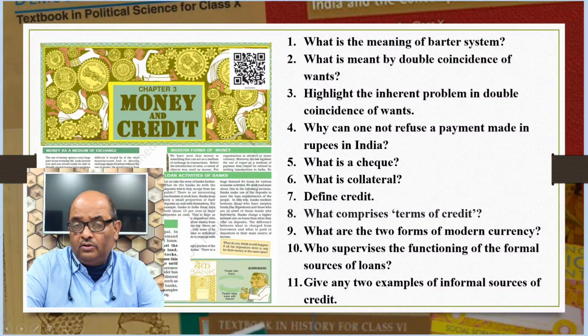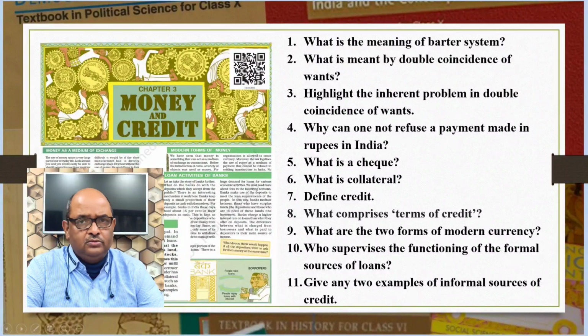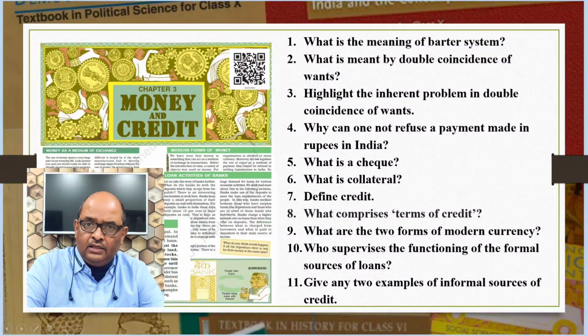What are the two forms of modern currency? Who supervises the functioning of the formal sources of credit? Give any two examples of informal sources of credit. These questions may be asked as one-mark questions. So prepare yourself with these questions.